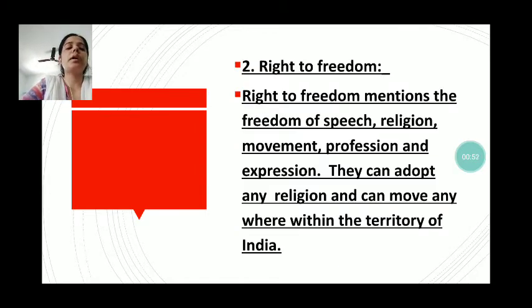The next factor is right to freedom. Right to freedom mentions the freedom of speech, religion, movement, professions, expressions. They can adopt any religion, can move anywhere within the territory of India.